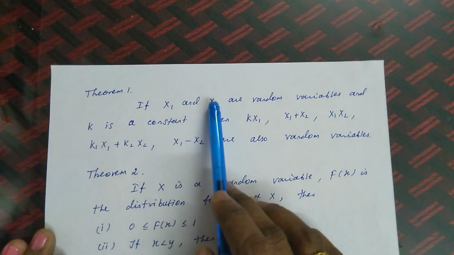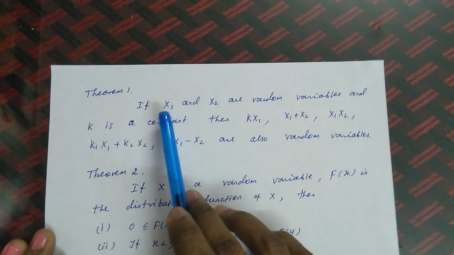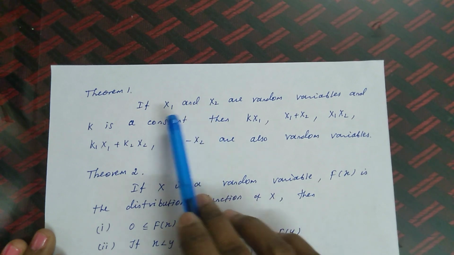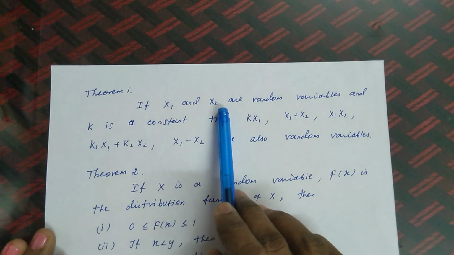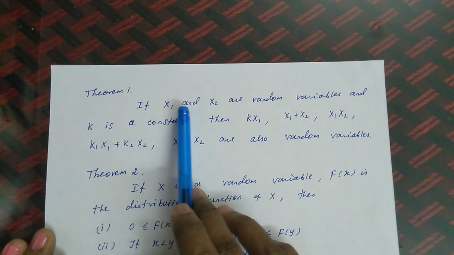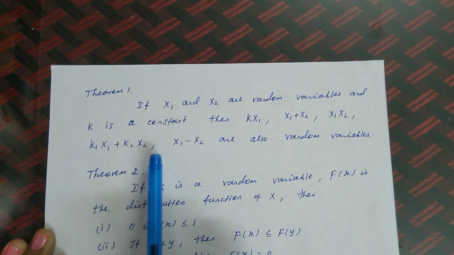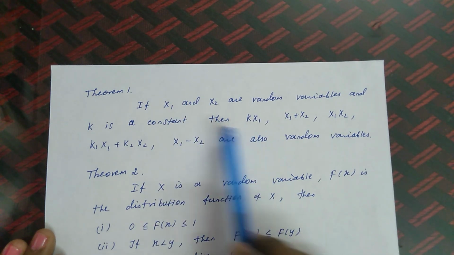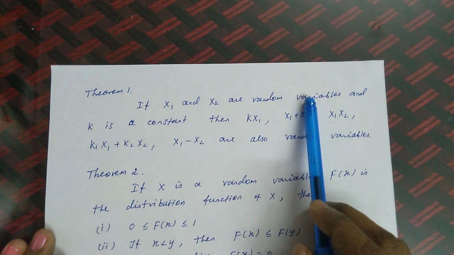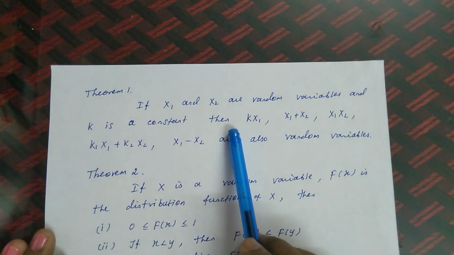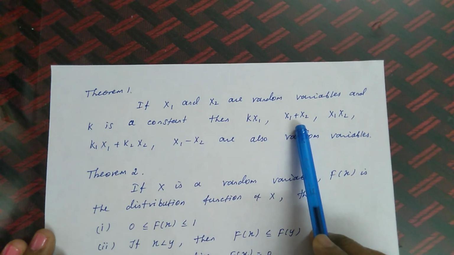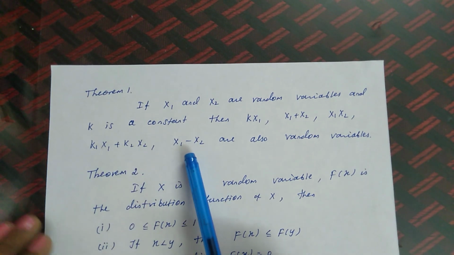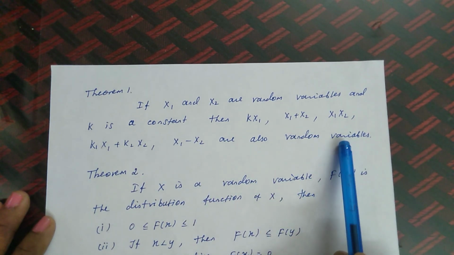In the same manner, simply adding these two random variables, x1 plus x2, is also a random variable. Multiplying these two, x1 x2, is also a random variable, and subtracting these two, x1 minus x2, is also a random variable. That is what the theorem says. If x1 and x2 are random variables and k is a constant, then kx1, x1 plus x2, x1 x2, k1 x1 plus k2 x2 and x1 minus x2 are also random variables.